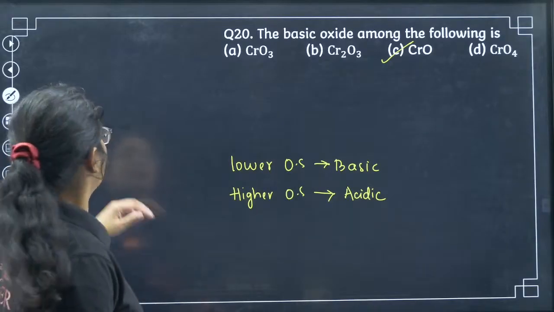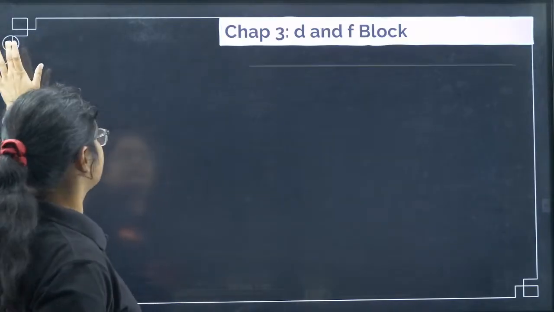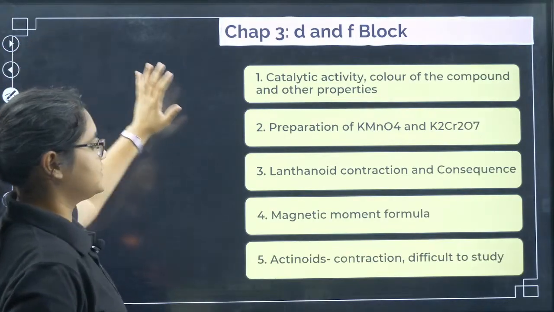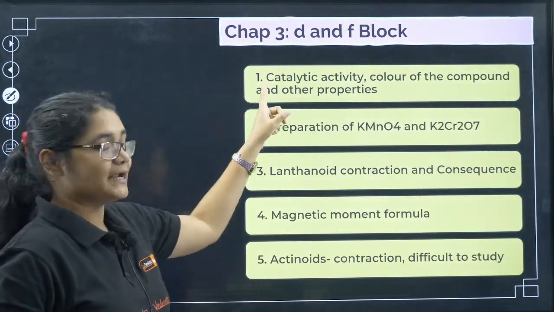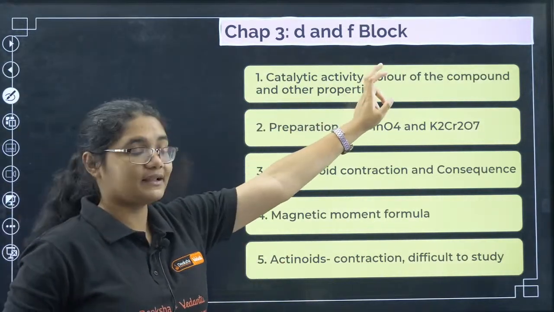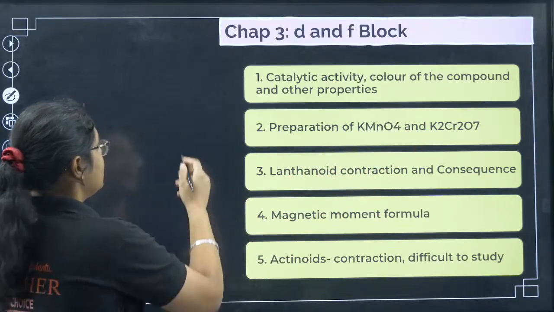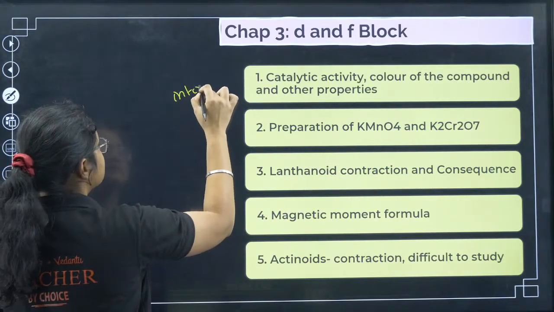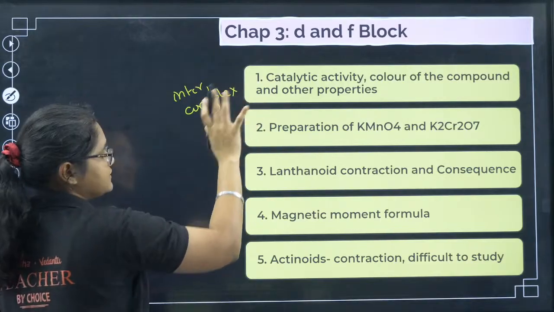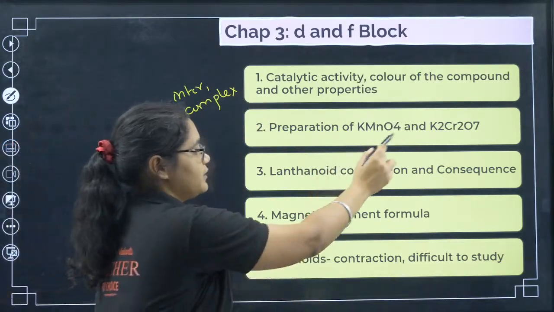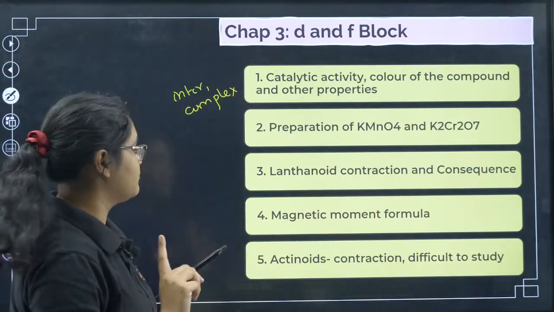Clear? Next, we'll just revise what all things you should be revising from this particular chapter. See, why transition elements show catalytic property, why the color of the compound, then interstitial compounds and complex formation. You should be remembering these answers. Preparation of KMnO4 and K2Cr2O7, very, very important.